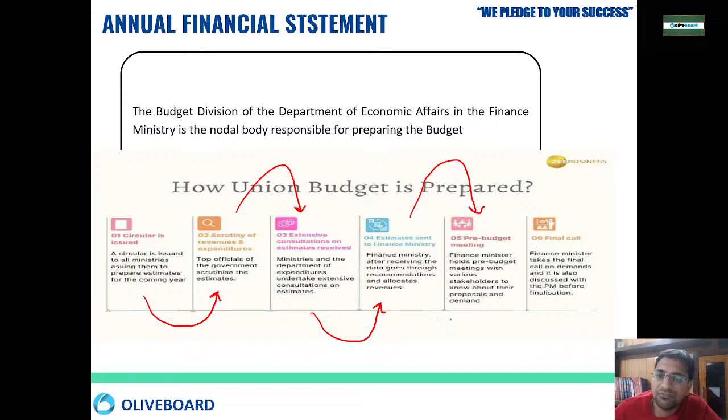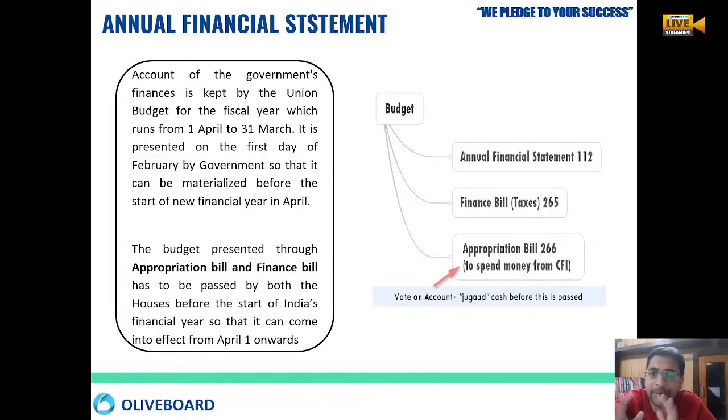Then after that, the final call will be taken. The finance minister will be taking the final call on the demands by the ministries. And then they will discuss this budget with the PM before finalization. So after that, everything is done.